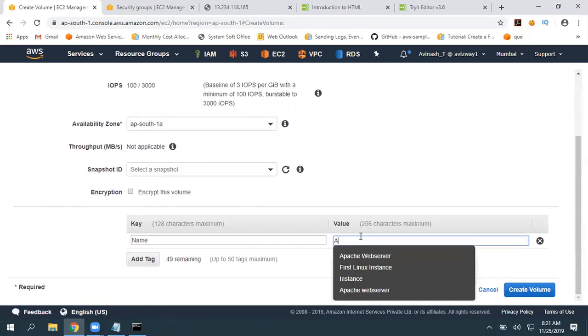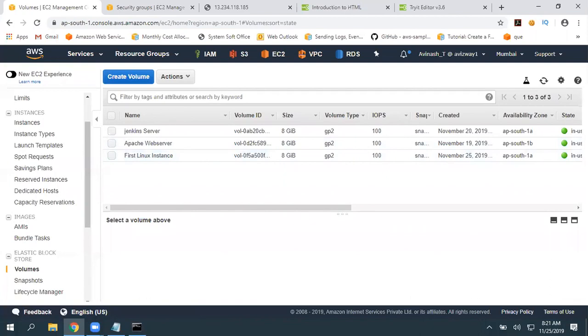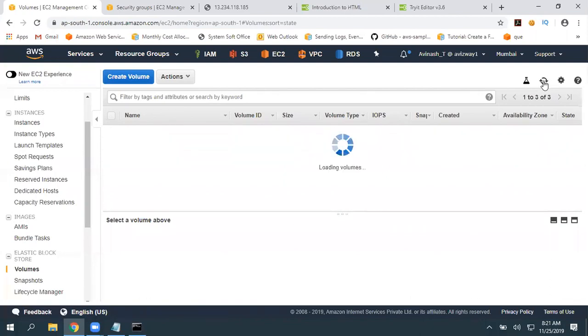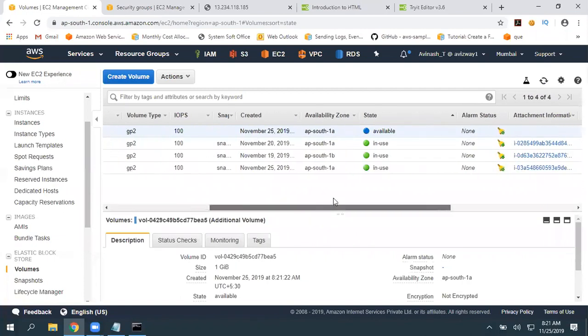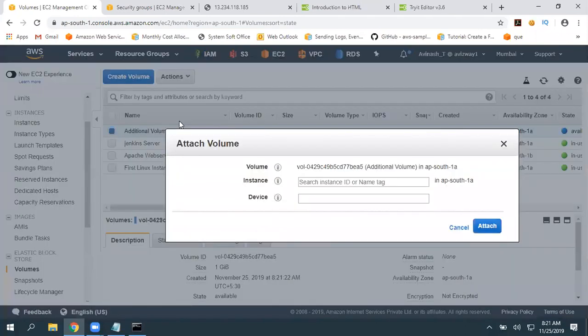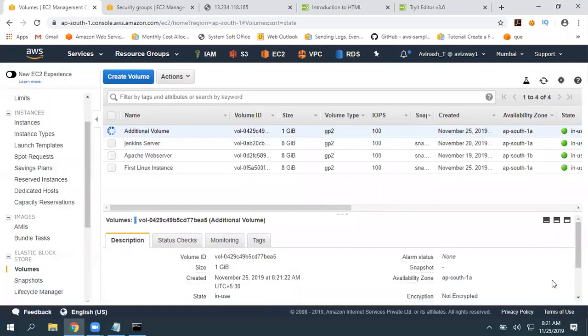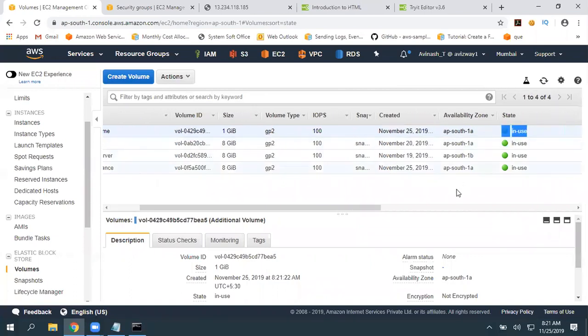I'm going to call this additional volume. Click on create volume. There you can see one new volume is created, but it is in available state. Let's go to actions, attach volume. When you click here, it is going to show you all the instances running in AP South 1A. So our instance is there, first Linux instance. I'm going to select that, click on attach. All right, immediately the status changed from available to in use.